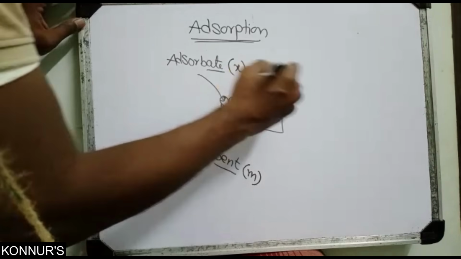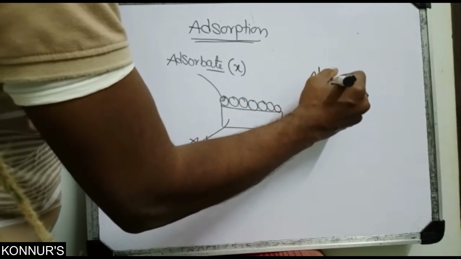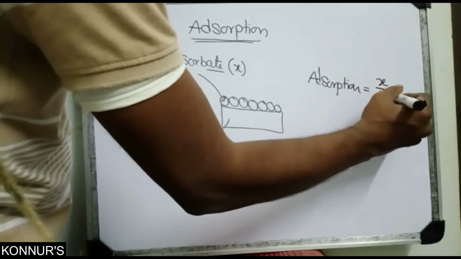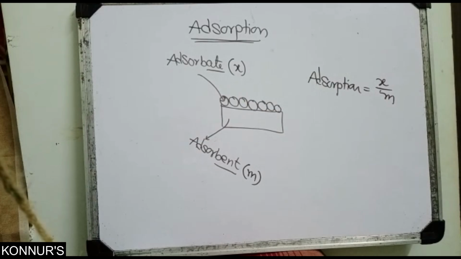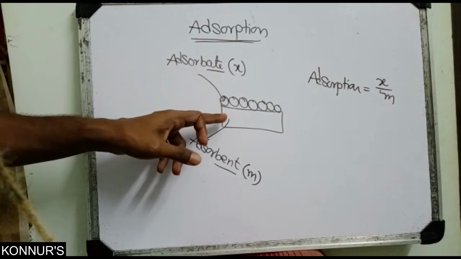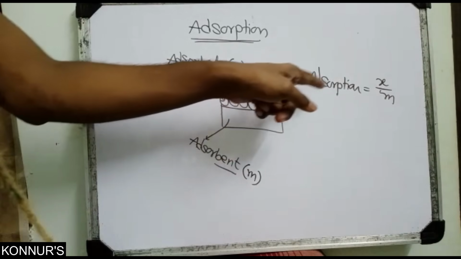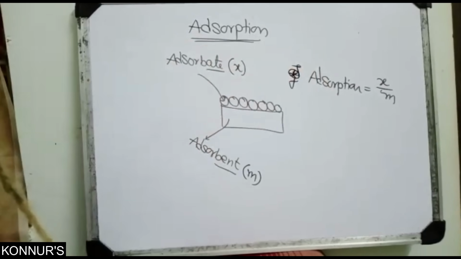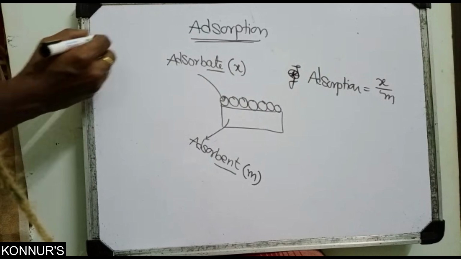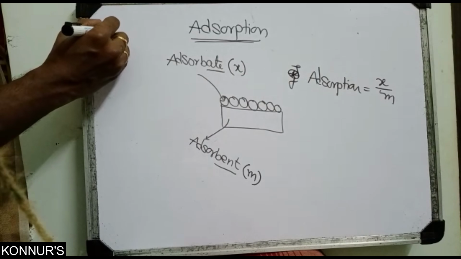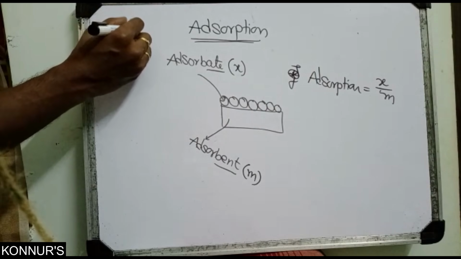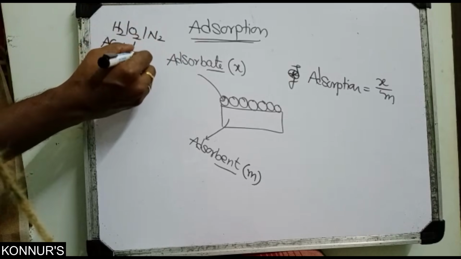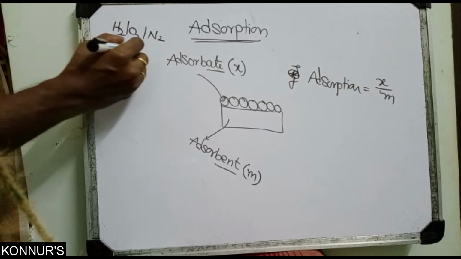Then the adsorption is indicated with X by M. X amount of adsorbate adsorbed on M amount of adsorbent gives adsorption as X by M. Generally the adsorbates are mostly gases, such as hydrogen, oxygen, nitrogen, acetic acid, and organic dyes.